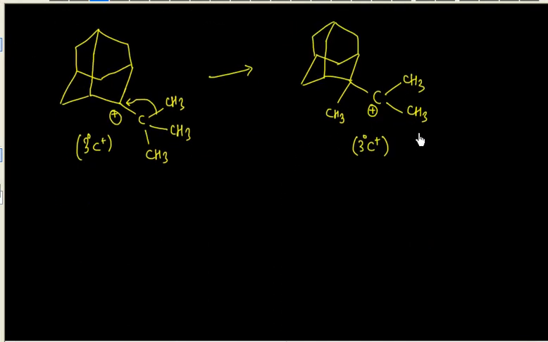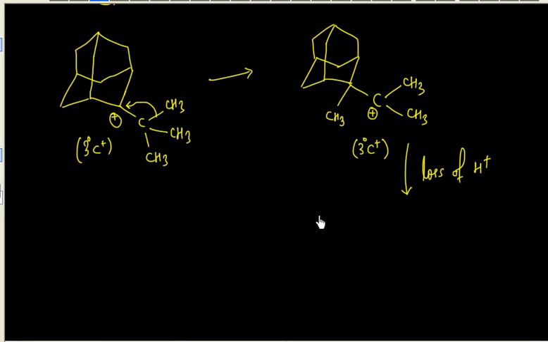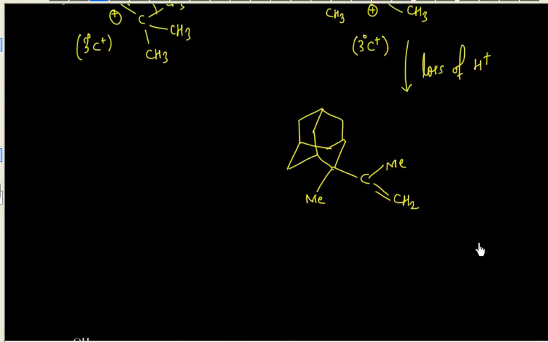The next step is loss of H plus, and now it's easy to make this molecule. So let us make this one. I have a 6 membered ring, and then make something like this. Even though the second time is difficult, this molecule I can always make. I will have a carbon here, and there is a CH3. So let us write a methyl group, and I have 2 methyl groups, 1 methyl group, and a CH2 double bond. So I can put a CH2 double bond. So this is the final product we have.